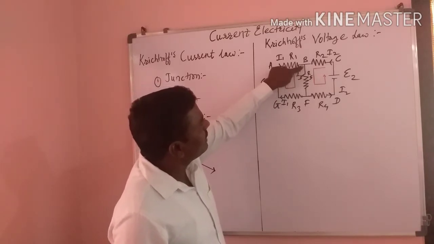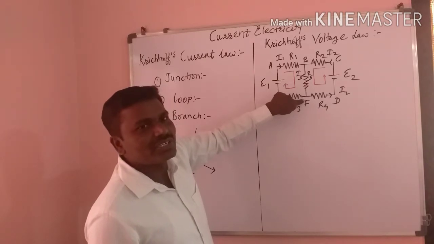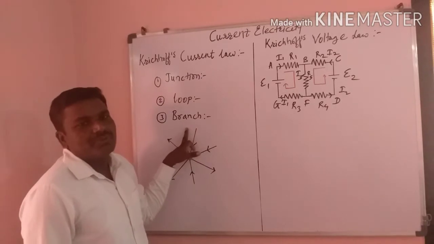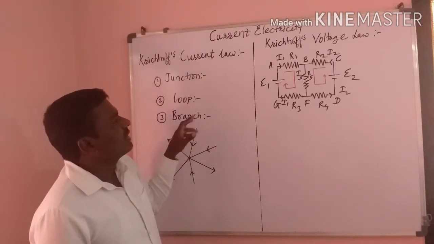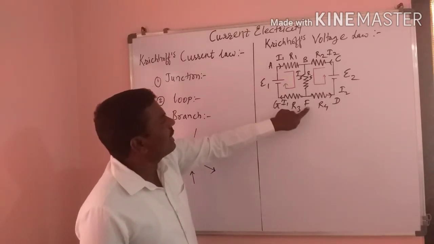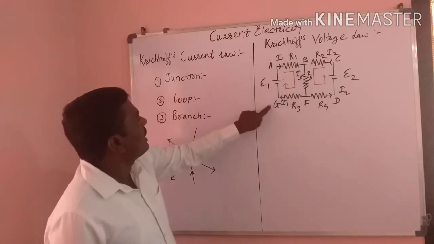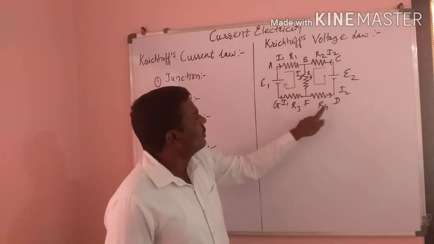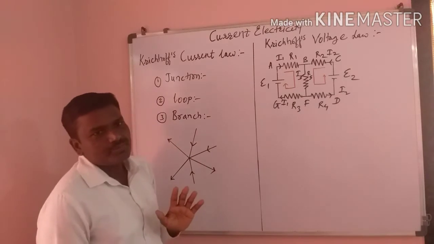Suppose B is the first junction and F is the second junction; the part between those two junctions is called a branch. Here there are three branches. With B and F as the junctions, this is the first branch, B to F is the second branch, and B, C, D, F is the third branch.